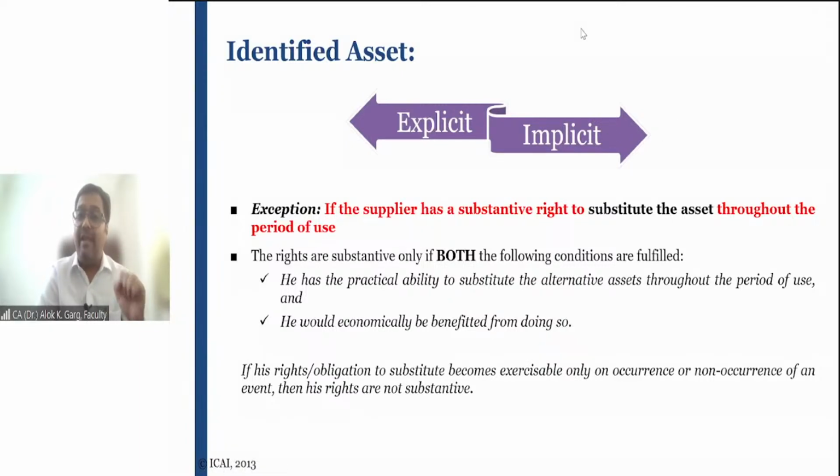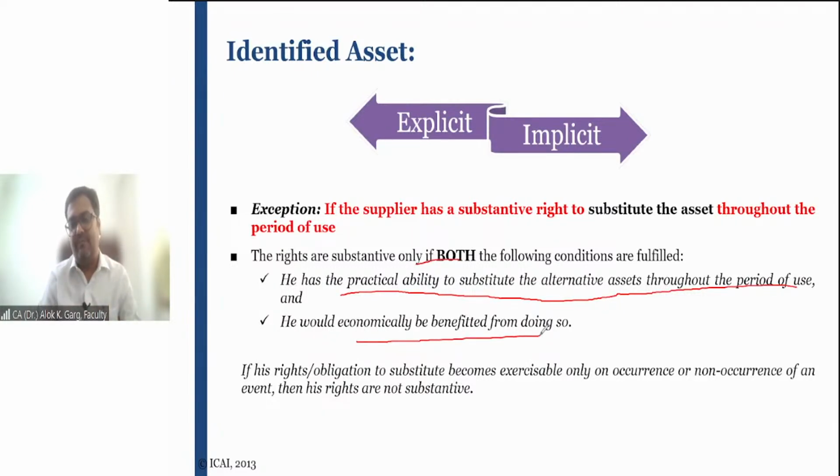So when can you consider that the rights are substantive, that the lessor has a substantive substitution right? The lessor has a substantive substitution right only when two conditions are fulfilled. What are the two conditions? First, the lessor has the practical ability to substitute the alternate asset throughout the period of use. Second, the lessor must be economically benefited by doing so, right?